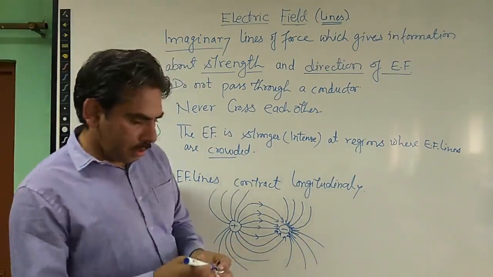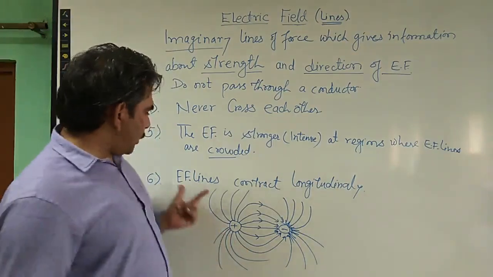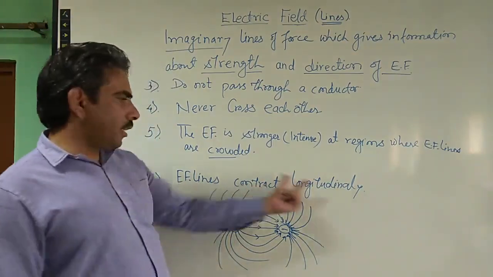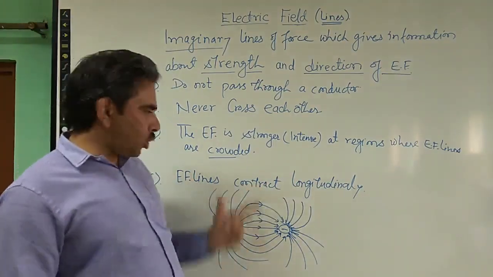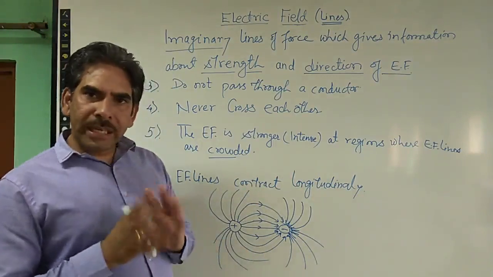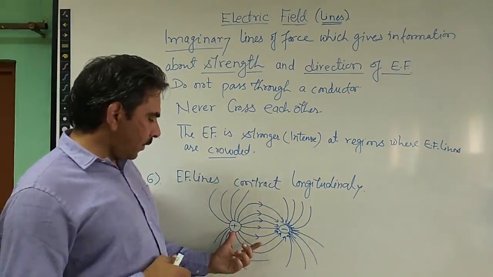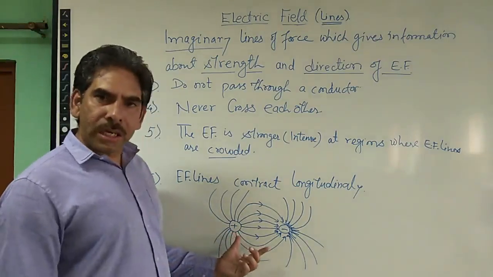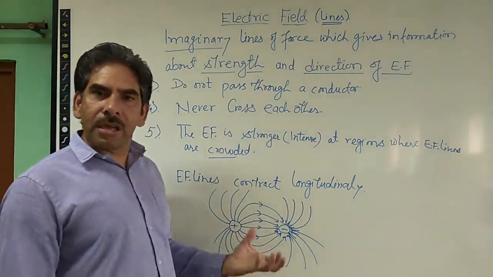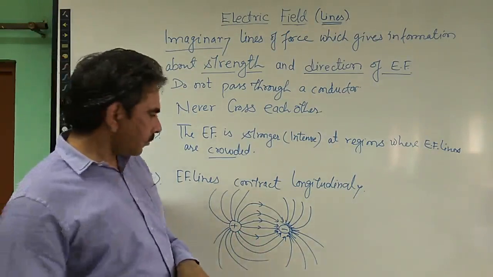This is what this property represents. The electric field lines contract longitudinally, and hence this property very easily answers how the two charges which are unlike exert attractive forces among themselves.